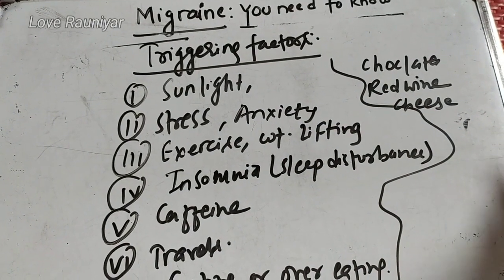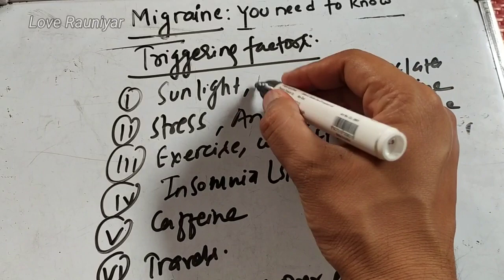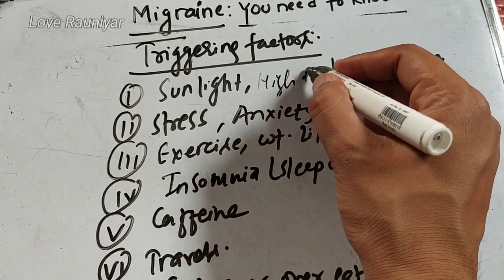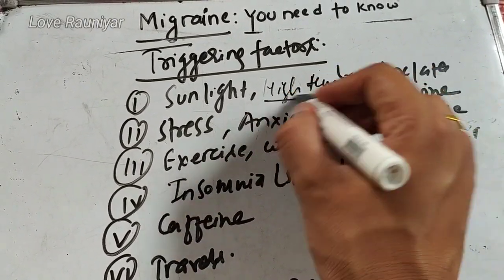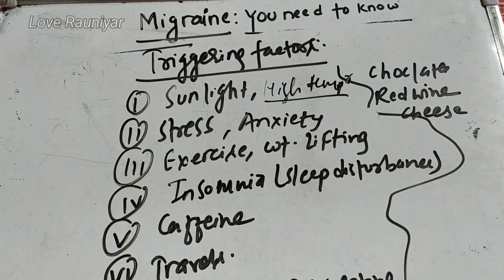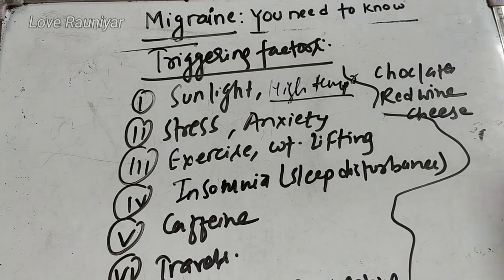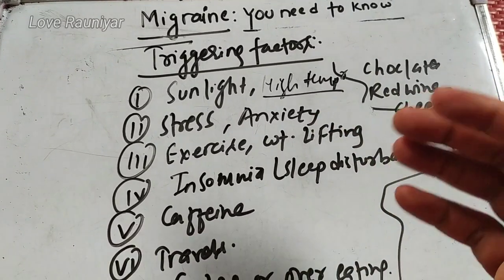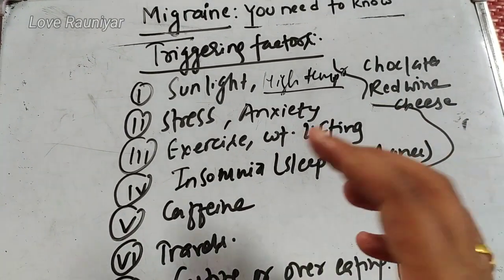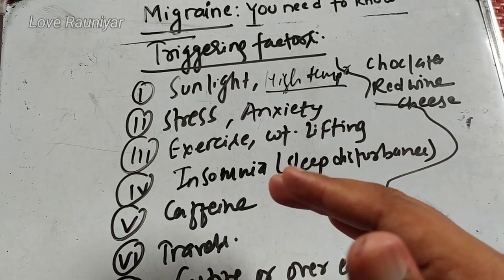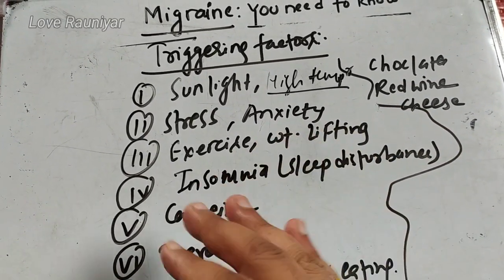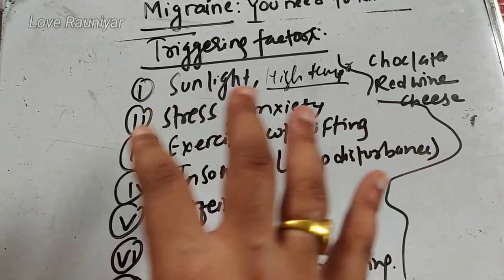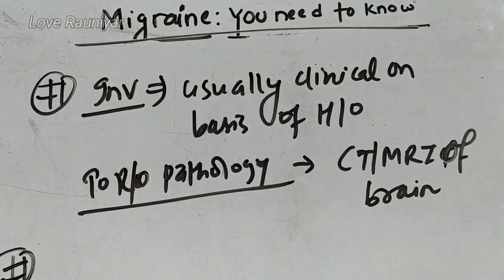Another thing, if there is a high temperature, so on a very sunny day, if there is a high temperature, then the person will have excess sweating, and that may also cause the migraine attack. So यो triggering factors हरु जसले चाहिँ migraine attack लाई aggravate गर्न सक्छ और भएको attack लाई चाहिँ बढाउन सक्छ और attack ल्याइदिन सक्छ. So यो factors हरु हुन सक्छ र they are not causes basically. So let's talk about the investigation.